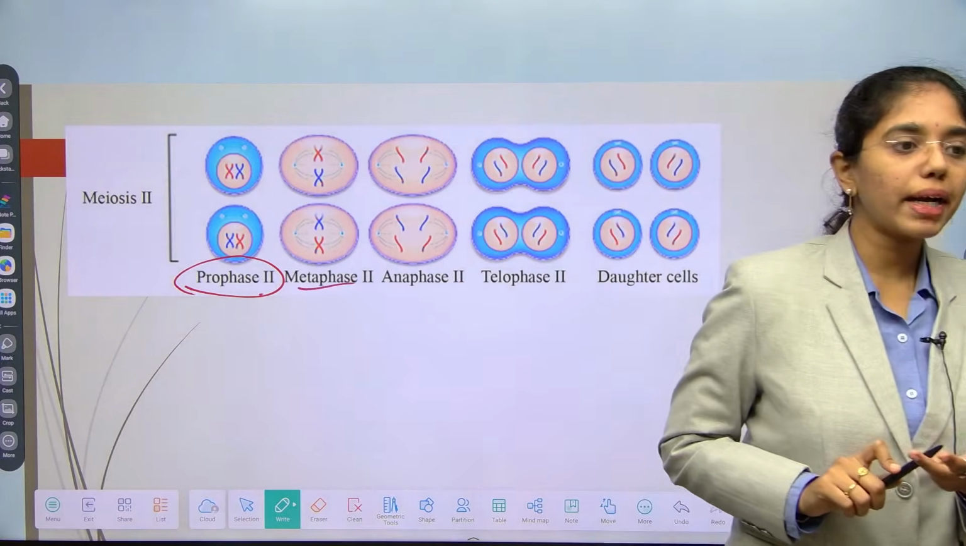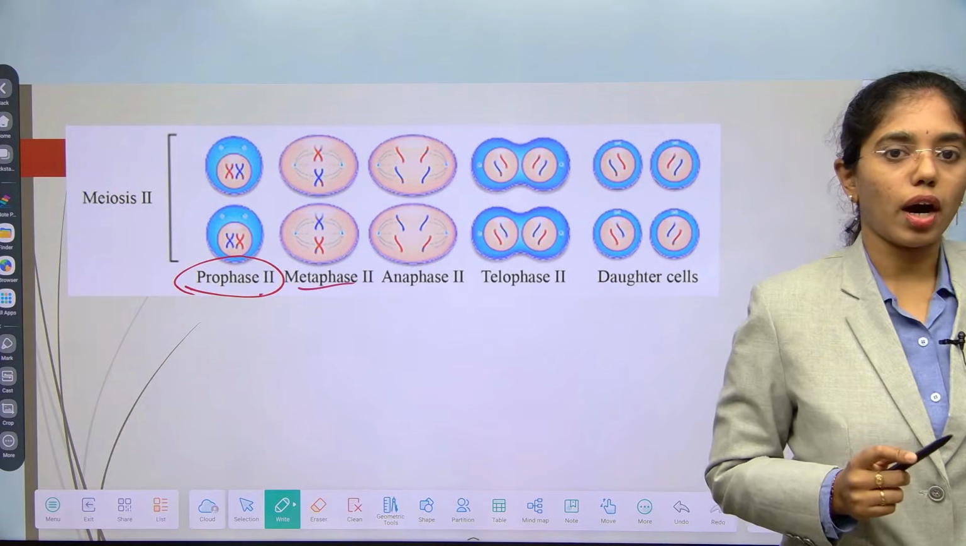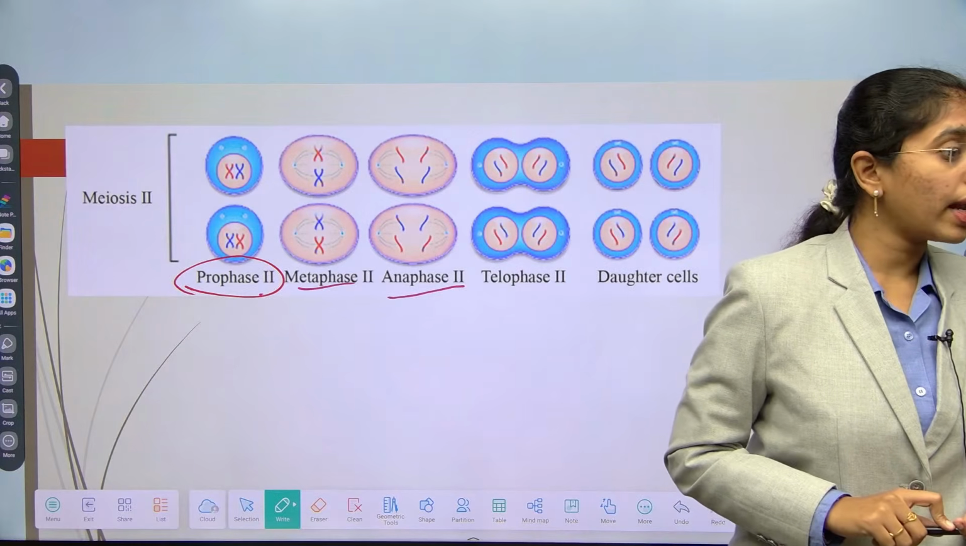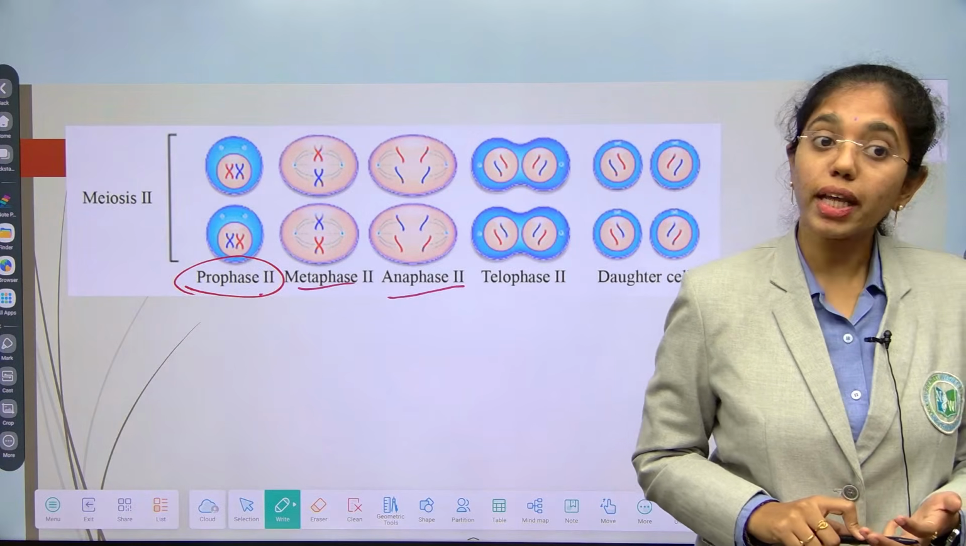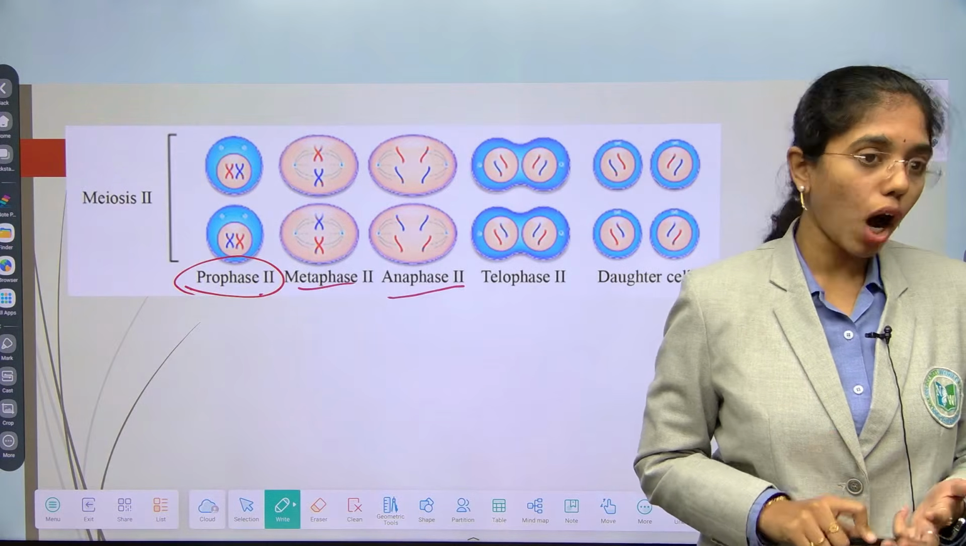Metaphase 2, single metaphasic plate. Okay, they will align at the equatorial plate. Congregation occurs. Anaphase 2, APC protein is active or inactive? Active. Centromere splitting happens. Different shapes of the chromosomes, chromatids occur.